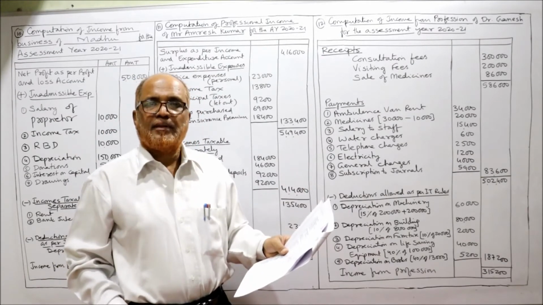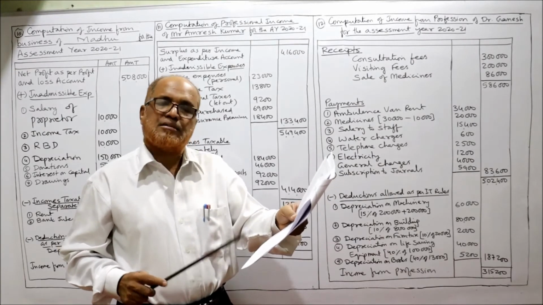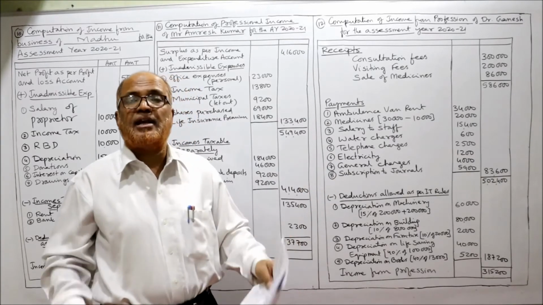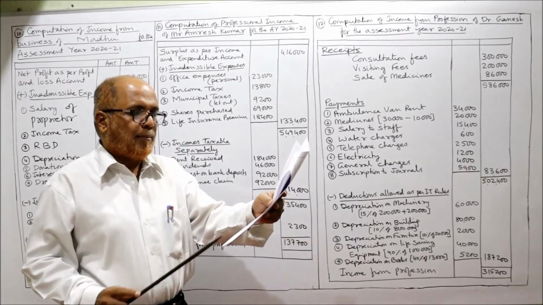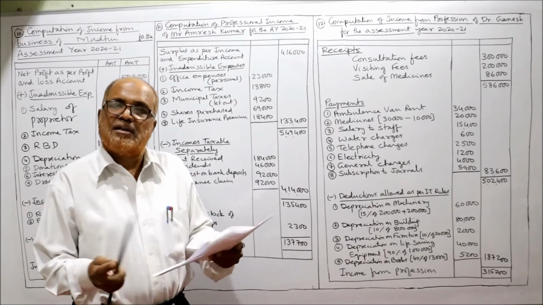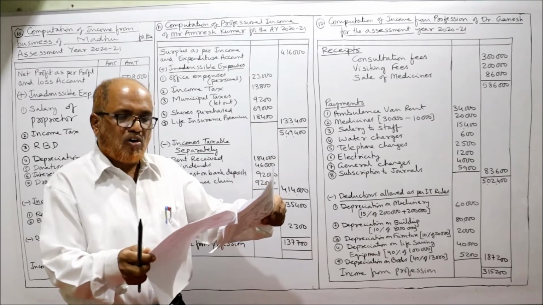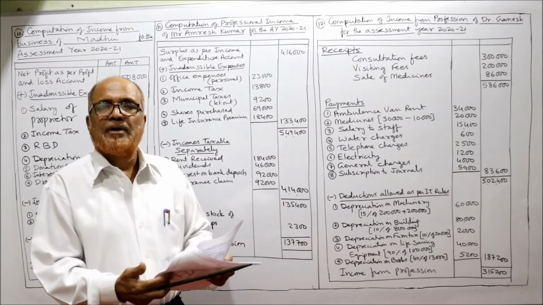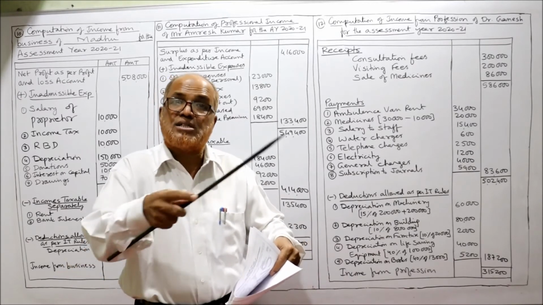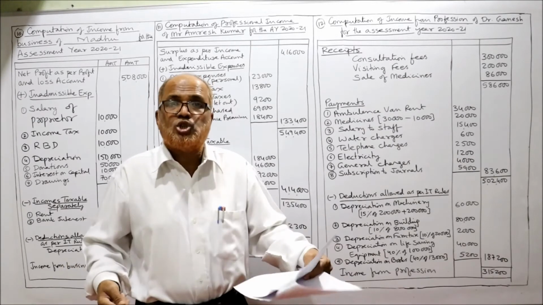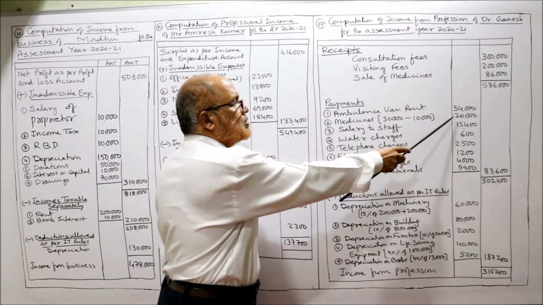Ambulance van rent. This doctor is maintaining ambulance. So ambulance van rent, it is allowed as deduction. It's a professional expenditure, 34,000. Purchase of medicines, 30,000. It is professional expenditure, allowed. But adjustment is given. Stock of medicines at the end of the year is 10,000. 30,000 worth of medicines are purchased, but 10,000 medicines are still in stock. So how much are consumed? How much are used? 20,000. So 30,000 minus 10,000, 20,000.